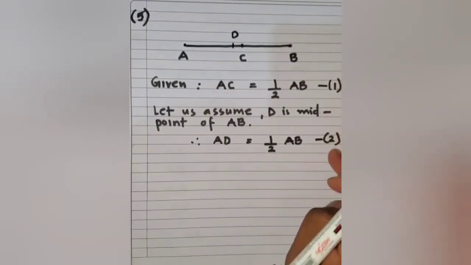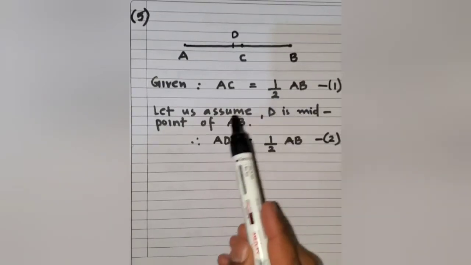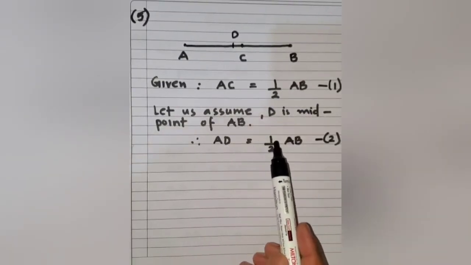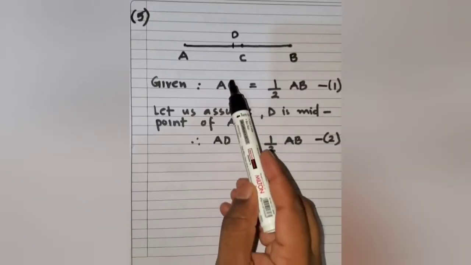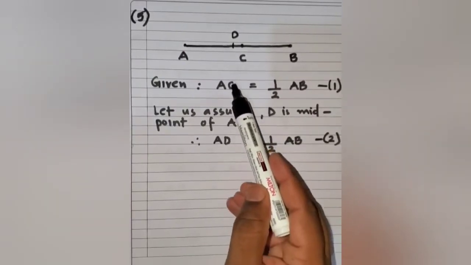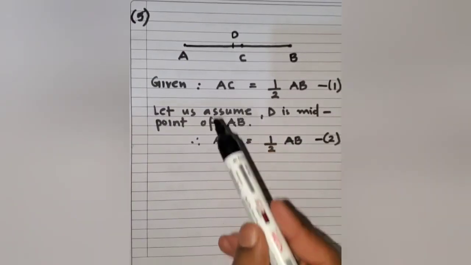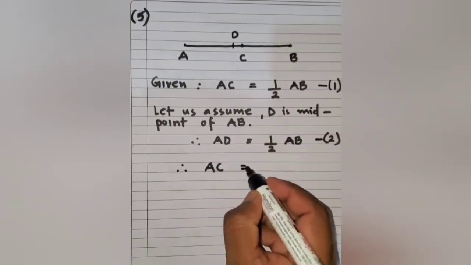Now from 1 and 2, you get that AC is half of AB. Over here, AD is also half of AB. So what can you conclude? That AC and AD are equal to the same thing. Hence, they are equal to one another also. Therefore, AC will be equal to AD.